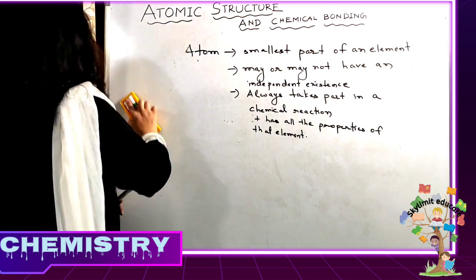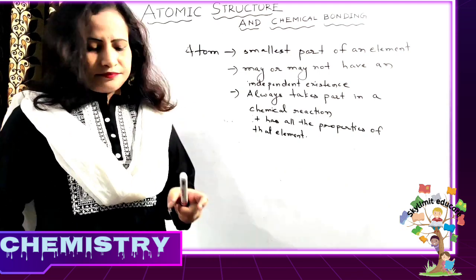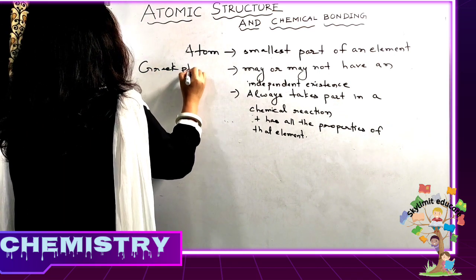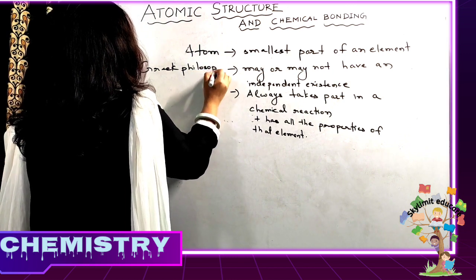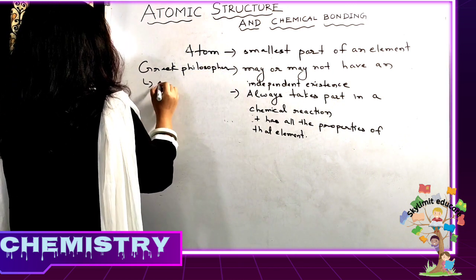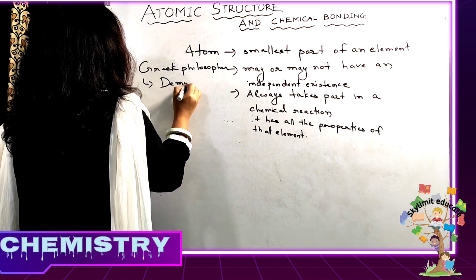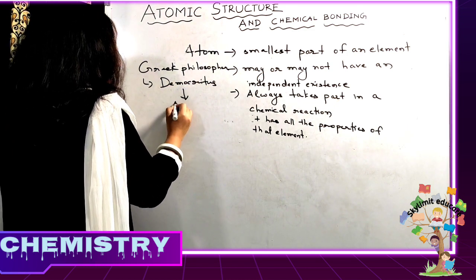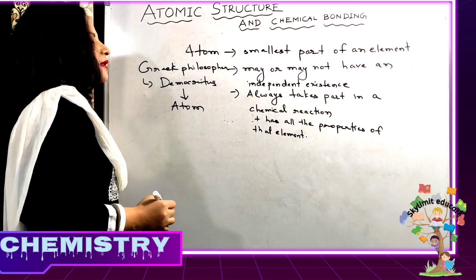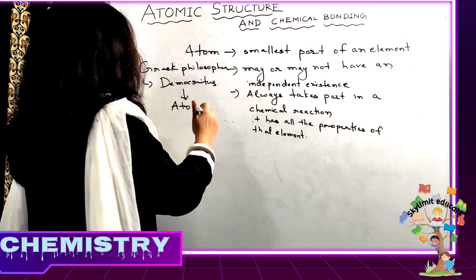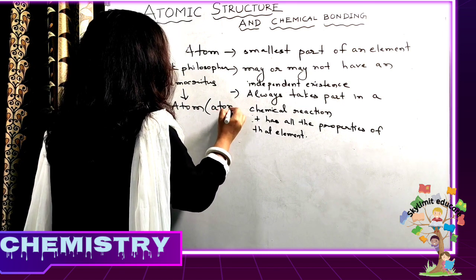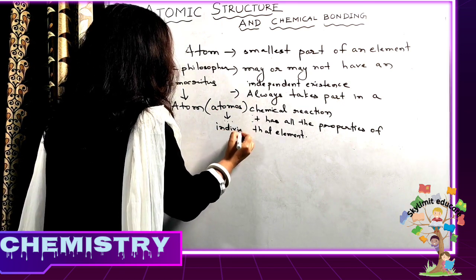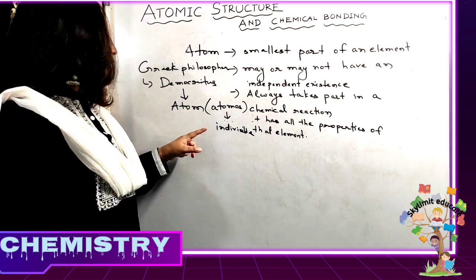After that, a Greek philosopher named Democritus. So we will slightly touch on the history. Democritus gave the name atom to these paramanus. This word atom was derived from the word atomos, which means indivisible.